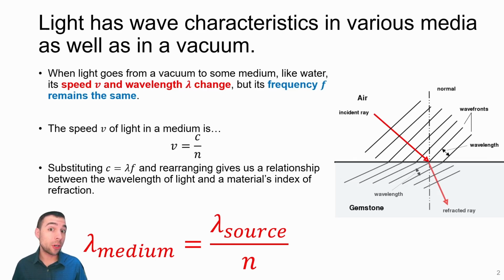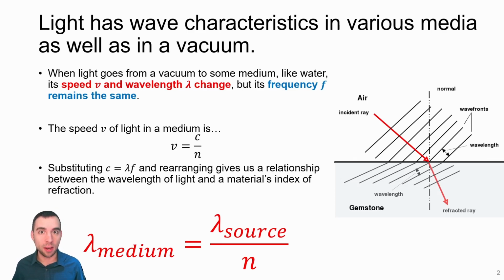We also learned about how the wave speed would change depending on which medium the light was traveling in. In a vacuum, the speed of light is 3 times 10 to the 8 meters per second. But in any other medium, the index of refraction will cause that light to slow down in the medium. We actually find that the wavelength of the light in the medium is what changes when its speed changes.